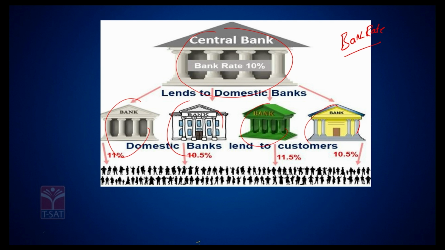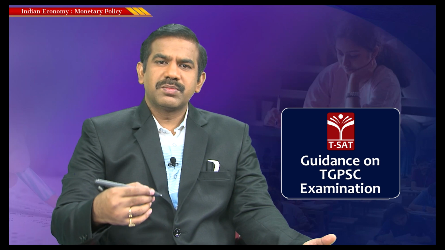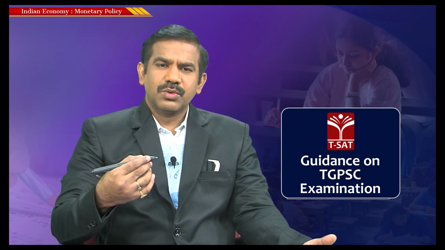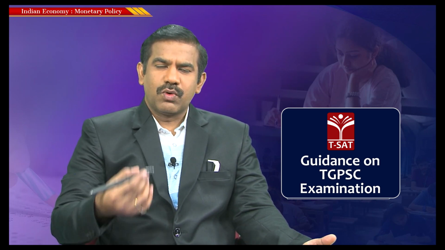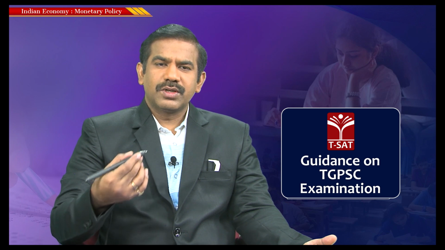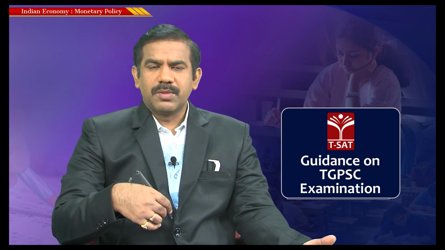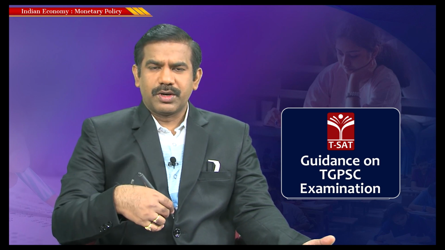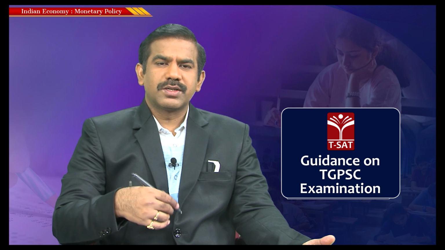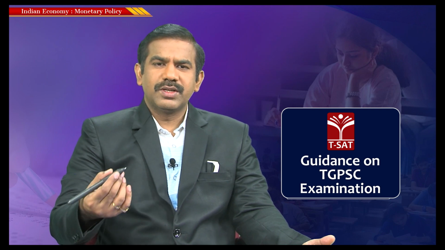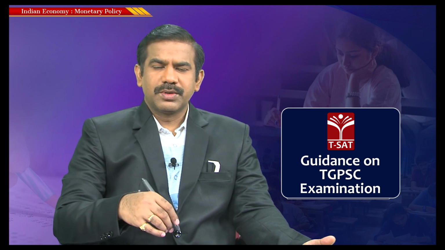Let's not go into the intricacies of exactly what the duration is, but in general, just remember it: when the loans are for the long term, banks generally are charged the bank rate, and when it comes to daily, fortnightly or overnight borrowings, the rate at which banks borrow is the prevailing policy rate, what we call the repo rate. So short term borrowing rate is repo rate, long term borrowing is bank rate. That's very easy, and that would be the best way to remember.